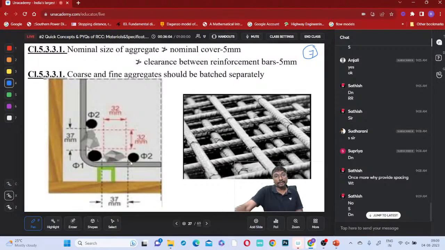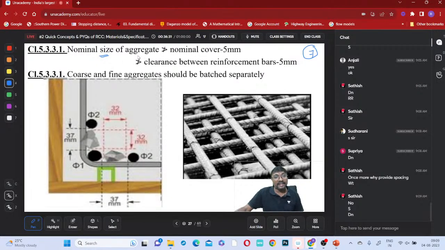Right. So now, along with the sizes, 20 millimeter in general. If there is no restriction for flow, we can go for 40 or more than 40 millimeter size of the aggregate. If there is a restriction, if thin members are there and reinforcement bars are very closely spaced, then you can go up to 10 millimeter size only. Along with that, we have to ensure this also. Those must be satisfied and these must be satisfied.